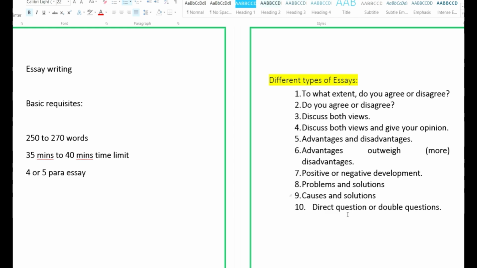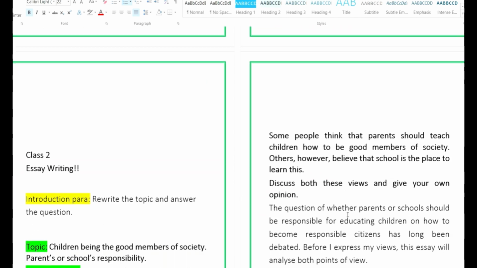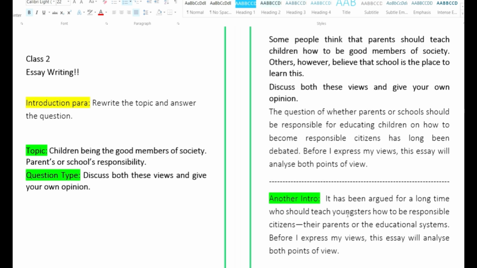So let's begin. This is the question. Prior to getting into the question, these are the notes. And this is the question and the sample answer. So the question is, some people think that parents should teach children how to become good members of society. Others, however, believe that school is the place to learn this. Discuss both these views and give your opinion.